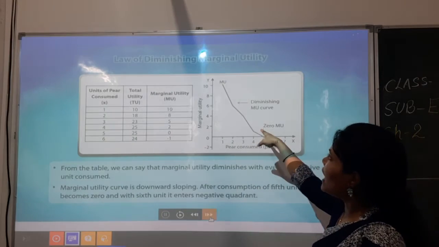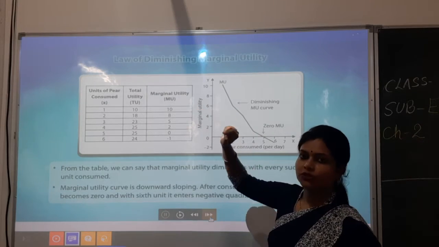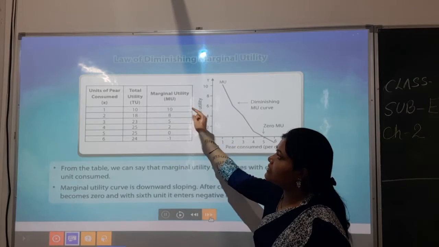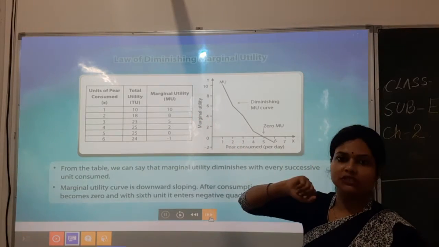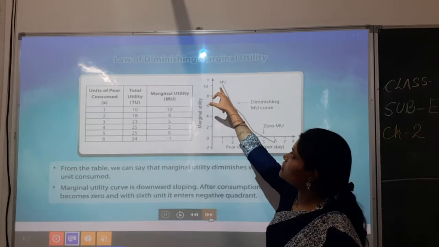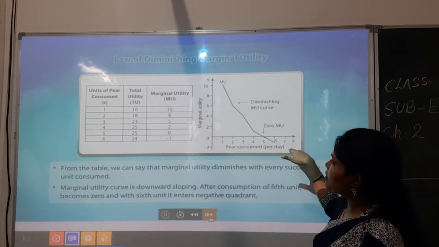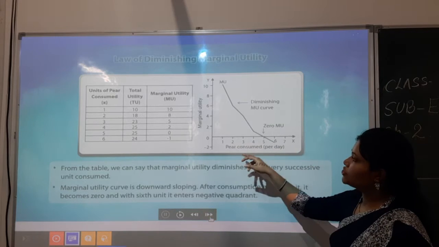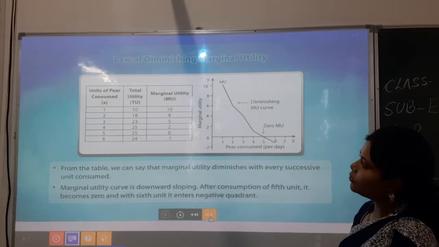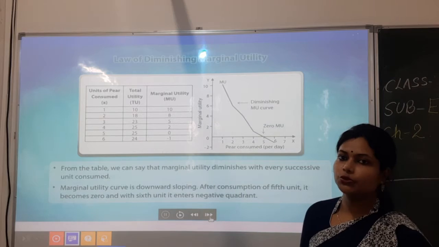So that is what we have plotted here in the graph. When the first unit got consumed, it derived 10 utility and the marginal utility is also 10. That means the level of satisfaction is very high, so we have plotted it here. This x-axis shows the units consumed per day of the different goods, and in the y-axis we are showing the marginal utility.